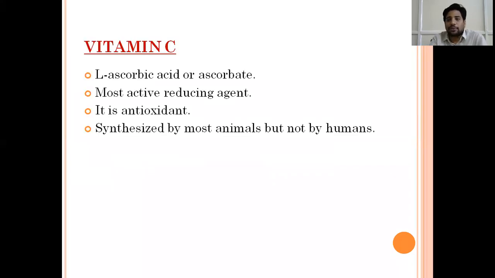First we deal with vitamin C. Vitamin C is also known as L-ascorbic acid or ascorbate. It is a most active reducing agent and helps in a lot of reducing reactions happening in the body. It also has a powerful antioxidant property. Most animals synthesize their own vitamin C, but humans can't synthesize vitamin C.